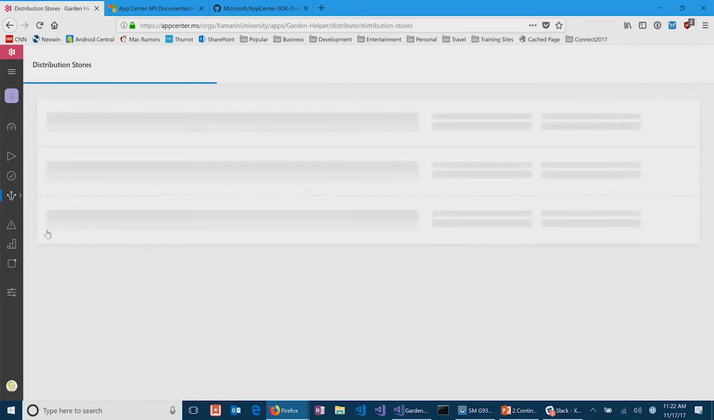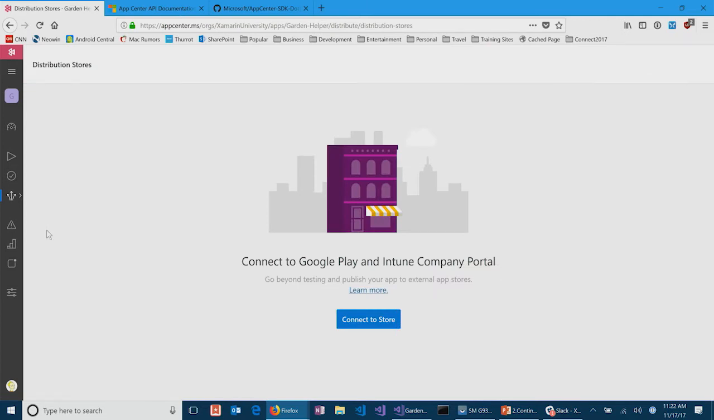And then I can also go to store. So once I'm actually ready to deploy this, you can see here I can go to Google Play or to an Intune company portal, and I can push this app up there. So it'll collect all the metadata, and it will create the appropriate things, and it'll push it into the store for me. Fantastic. Yeah, that's pretty darn cool that I can do that.